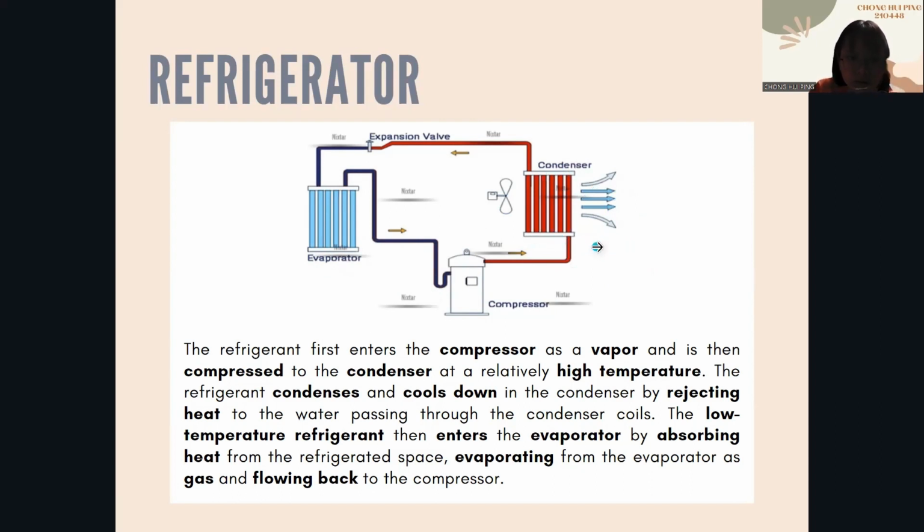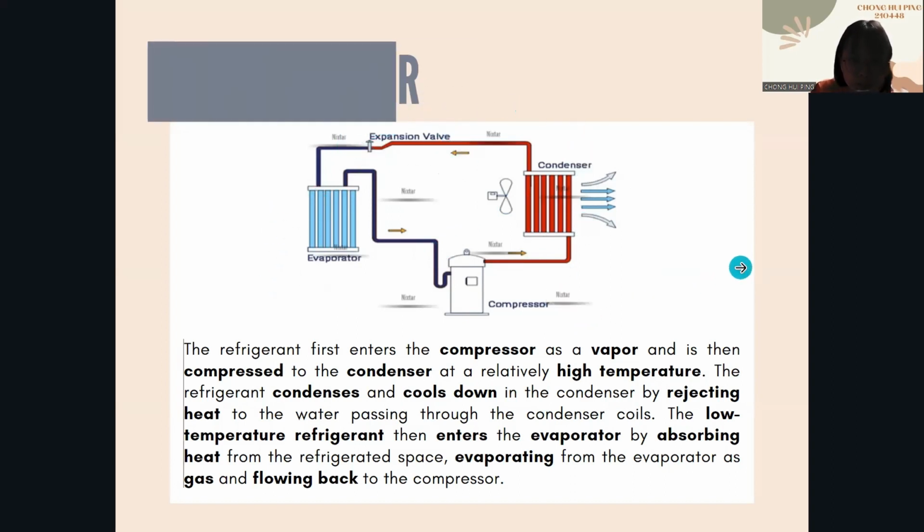The lower temperature refrigerant then enters the evaporator, absorbing heat from the refrigerated space and evaporating, leaving the evaporator as a gas and flowing back to the compressor. So the refrigerator consists of four primary components, which are the evaporator, expansion valve, condenser, and compressor.